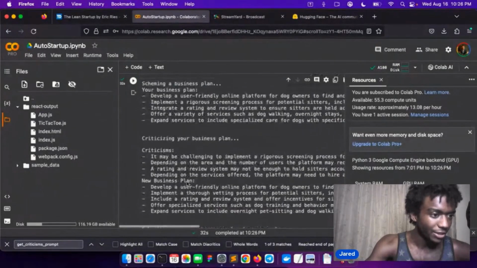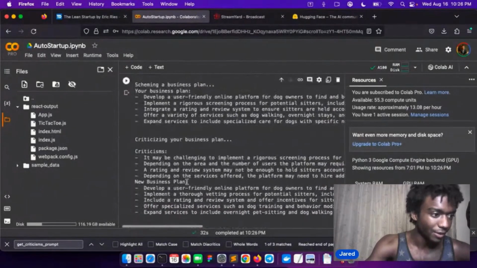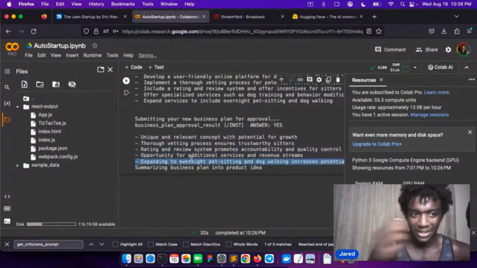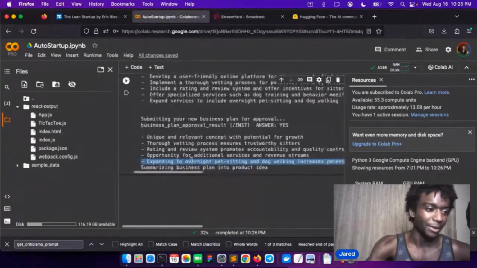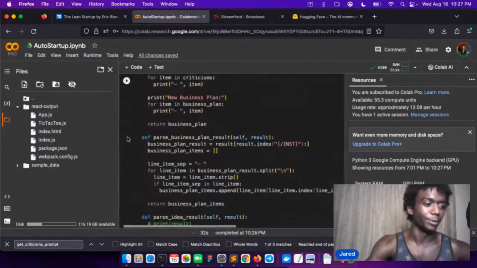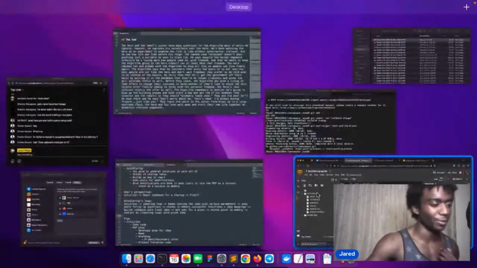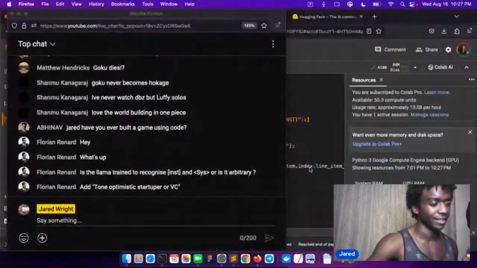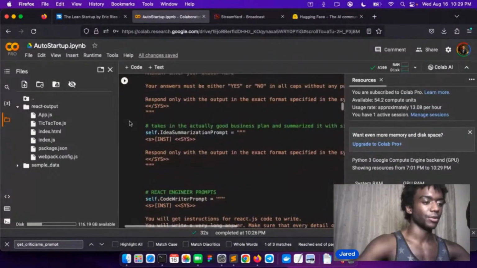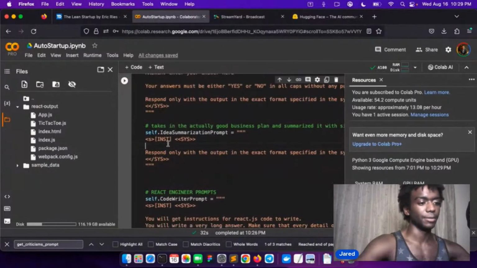Oh, it said yes this time, but it says unique and relevant concept. It's all positive, but I need to find a good mix between positive and not positive. Well, it approved it, so we'll have to mess around with the approval. Maybe it's good for testing, like a more optimistic approval system. It's pretty cool. All right, so let's do our idea summarization prompt, or our MVP idea prompt.